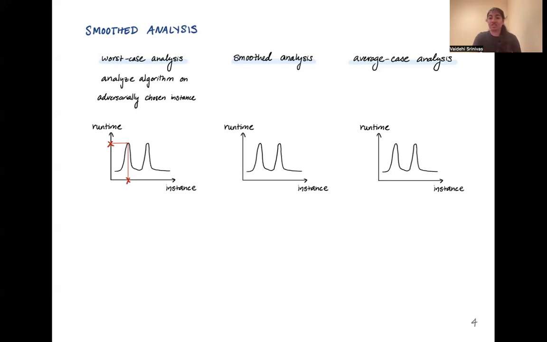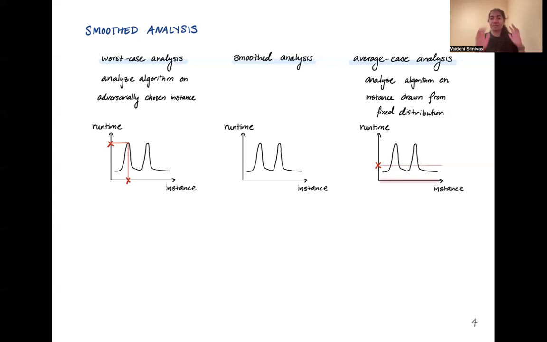One way to get around this is to look at average case analysis, where we analyze the performance of an algorithm on an instance that's drawn from a fixed distribution. So here, for example, if we take the uniform distribution over all of these instances, then maybe the average runtime will come out to be something like this. The problem with average case analysis is that sometimes it can be too tailored to a particular distribution. And it's not clear that if that distributional assumption fails, that our resulting guarantee actually translates to other settings.